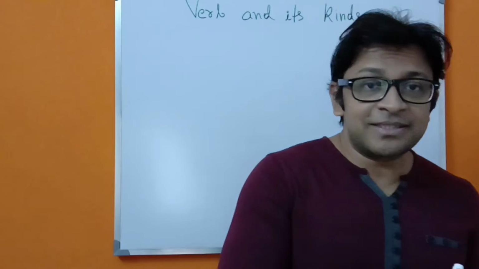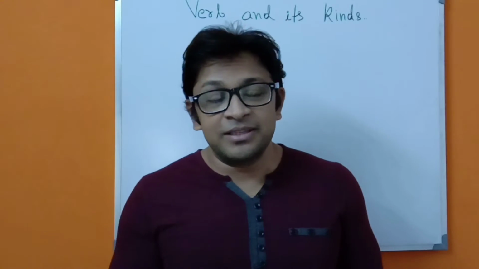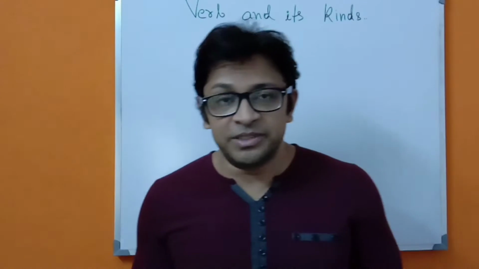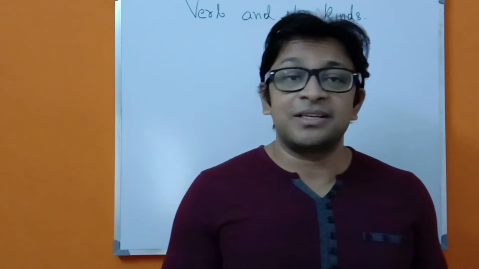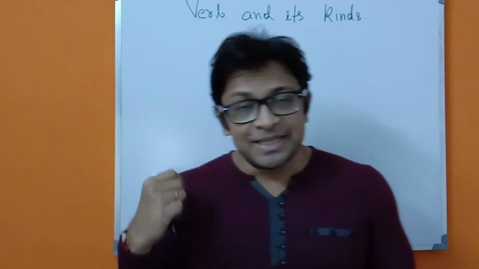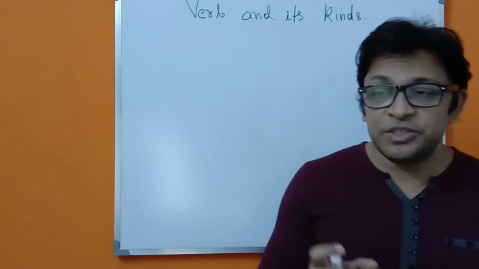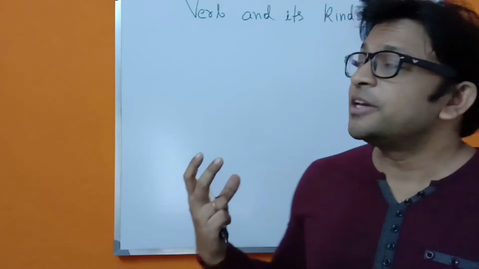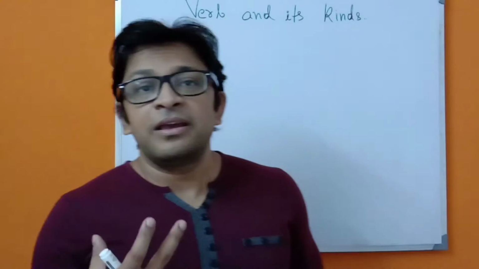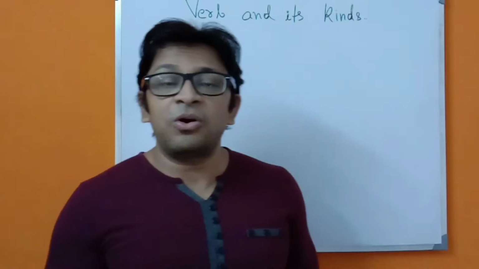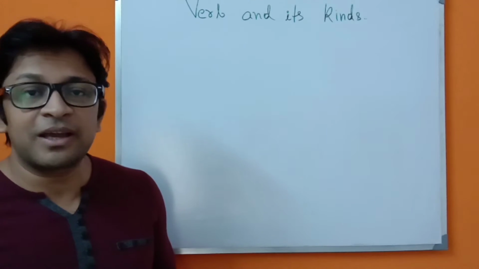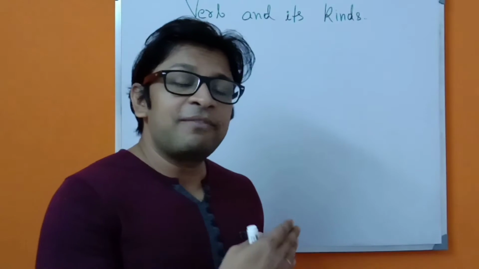So the transfer of action from the subject to the object is done by the verb, because it plays the most pivotal role in a sentence. If you cannot use the correct form of the verb, then the sentence will not be correct. So we have to know this.